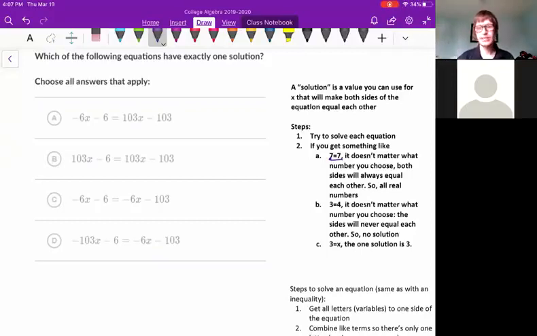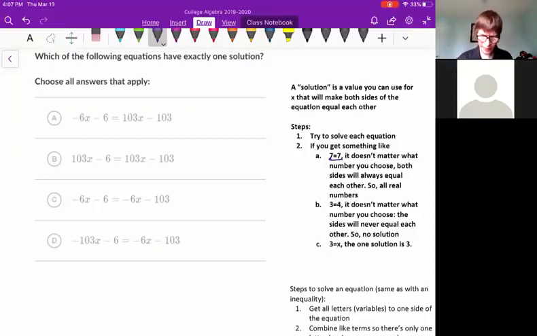So if we reduce down this equation, if you try to solve the equation, you end up with something like 7 equals 7, or 12 equals 12, or 15 equals 15, then it doesn't matter what value for x you choose, it will always work. So that means that 2 is a solution, or 5 is a solution. We've got infinitely many solutions.